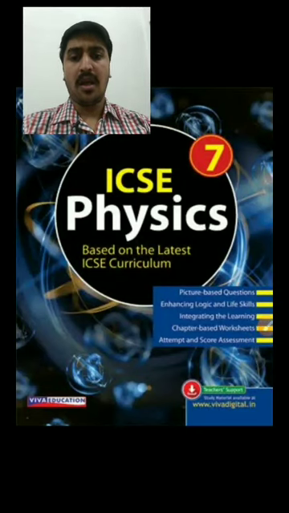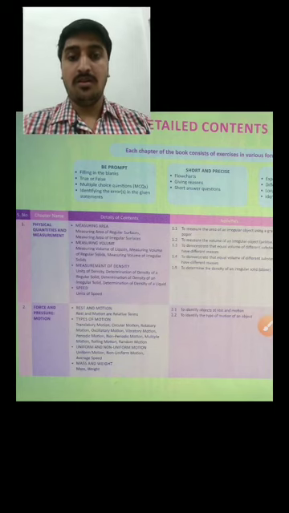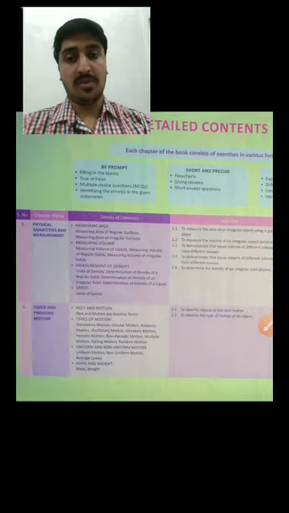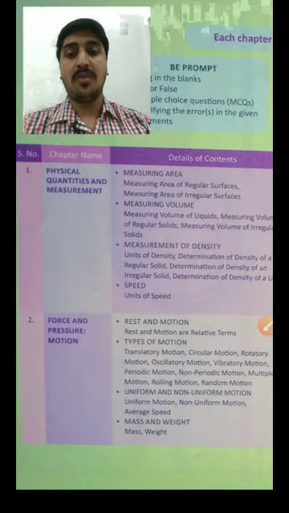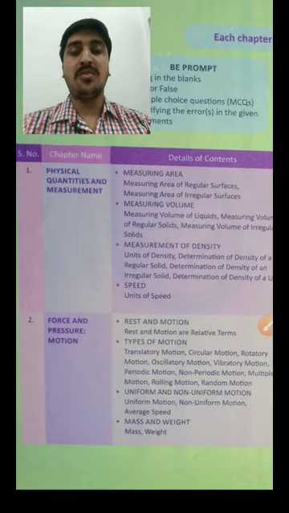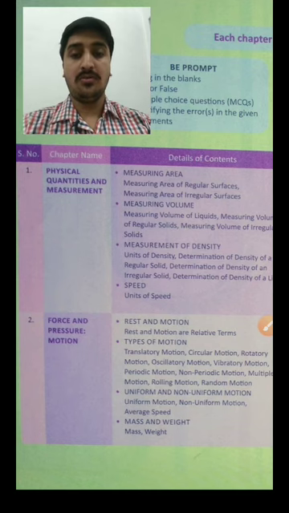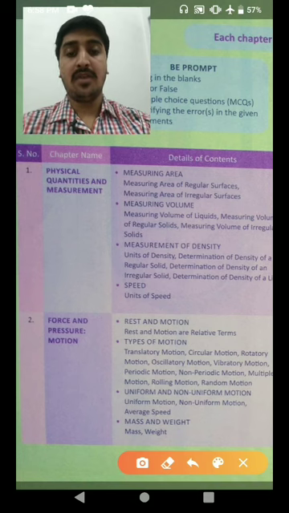So from today I am going to start your class 7th ICSE physics. Before we begin, try to understand the detailed contents of your syllabus. Okay? In the first chapter, physical quantities and measurement, we'll discuss what is area, and how we can find the area of regular surfaces and irregular surfaces.